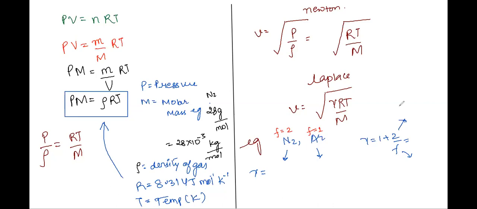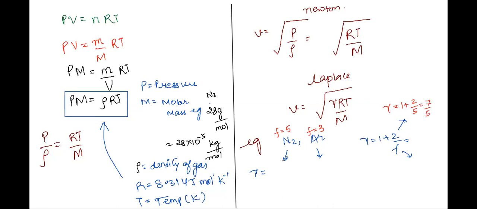Pardon me, I think I have written it wrong. We have just understood that degree of freedom is 3 for a monoatomic gas and 5 for a diatomic. Correct? Yes. Now let us calculate gamma. The gamma value for diatomic is 7 by 5. Yes, we have calculated it. It will be 2 by 5, so 1 plus 2 by 5 will be 7 by 5.